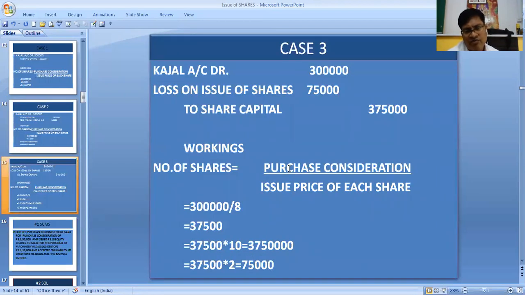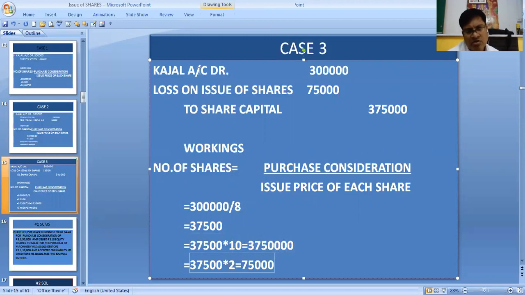Next, when we are issuing the shares at discount, same formula: purchase consideration by issue price of each share. Issue price is now 8 rupees, 20% discount. So 3 lakhs by 8 is 37,500 shares. This 37,500 multiplied by 10 is the share capital, and multiplied by 2 is the discount.